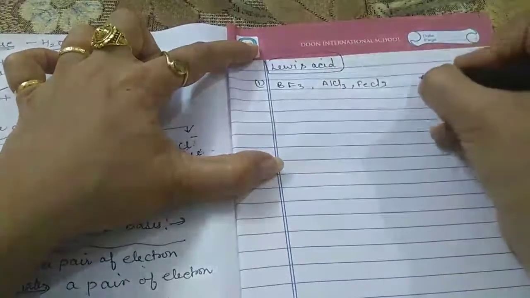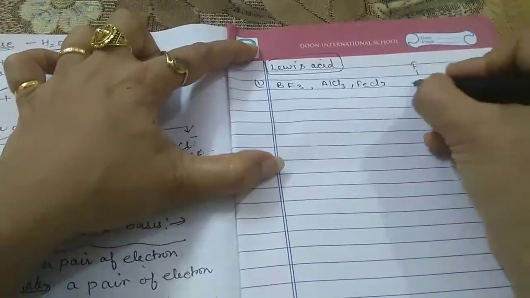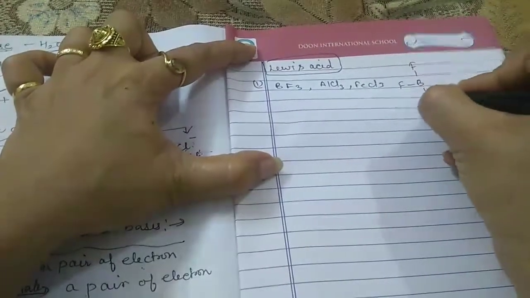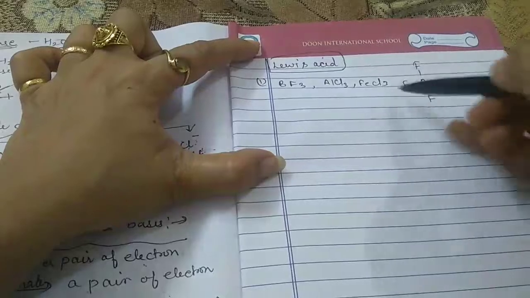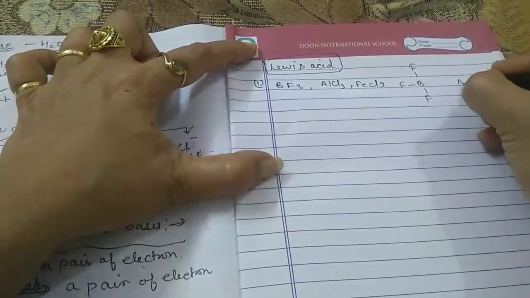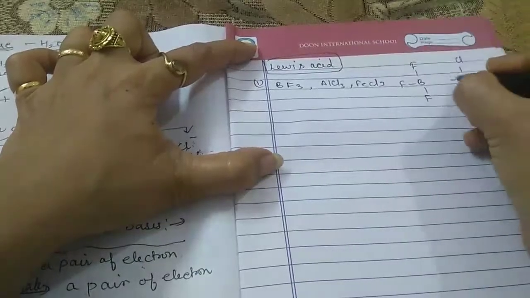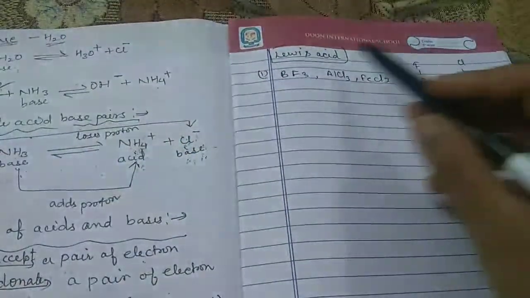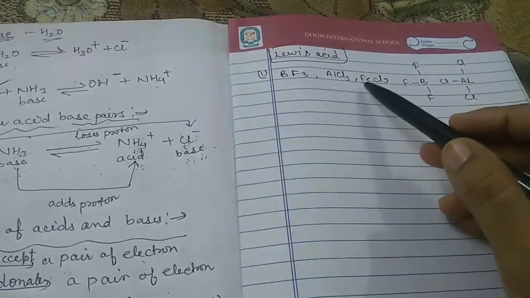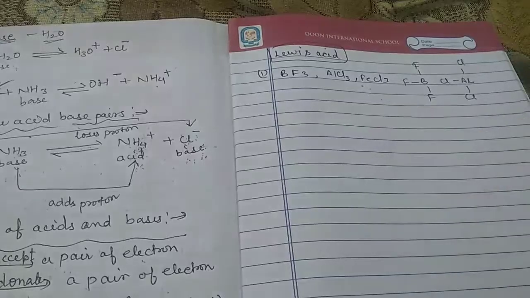The structure of BF3 is this: this is B, F, this is F. The bonding is only with the three sides. Similarly, Al, this is Cl, Cl, Cl. These are all examples of Lewis acids.